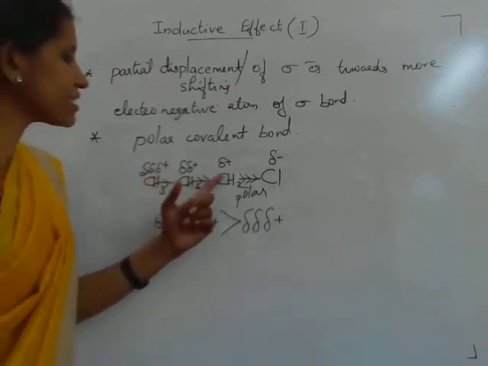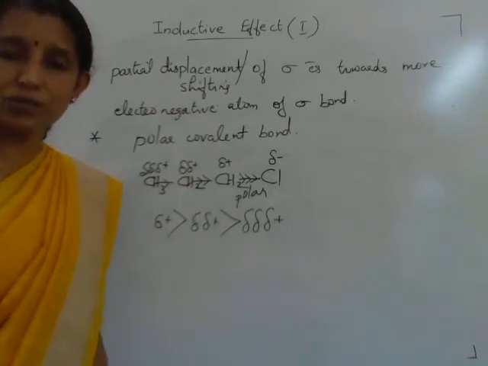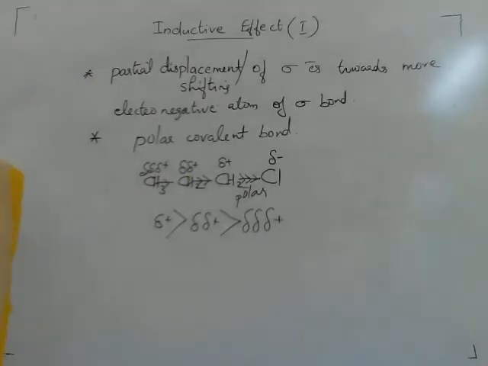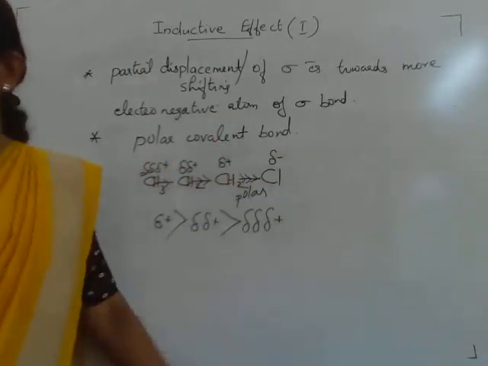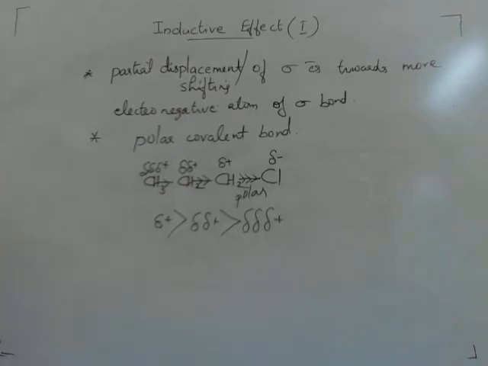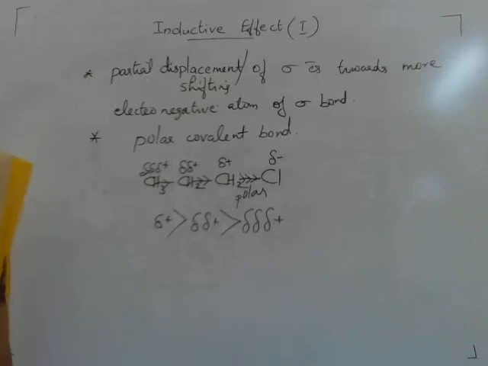Only partial charges are developed on the bonded atoms due to inductive effect. There is partial movement of sigma electrons. What is the essential condition? There should be a polar covalent bond in the molecule. This polar covalent bond induces polarity in the adjacent bond.